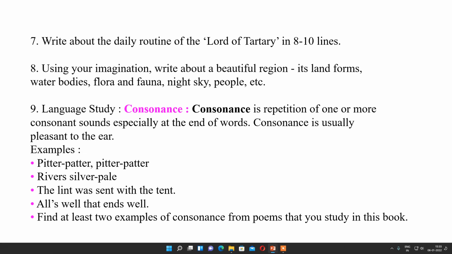For example, rivers, silver. Then the lint was sent with the tent, sent, tent. All is well that ends well. Well is the consonance. Now find at least two examples of consonance from the poems that you study in this book. So you have to go to the poems and find at least two examples of consonance. That is all about the exercise of English workshop of this poem.